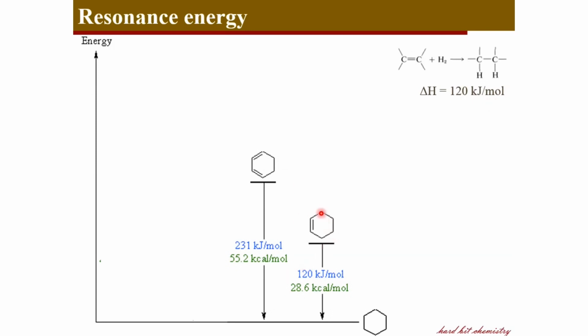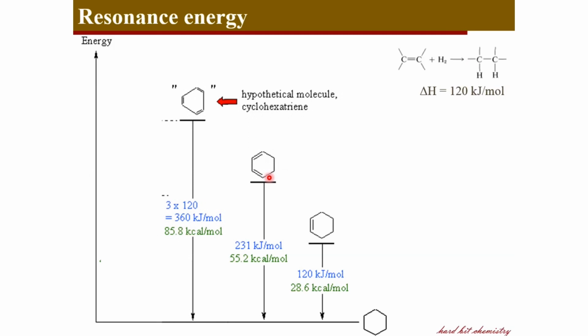Considering this monounsaturated system, cyclohexene, the heat of hydrogenation is measured as 120 kilojoules per mole, exactly matching our assumption based on this calculation here. And for a system with two double bonds, cyclohexadiene, you've got 231 kilojoules per mole, similar to the expected value but a bit less because there is a degree of conjugation in this molecule and it is partly stabilized.